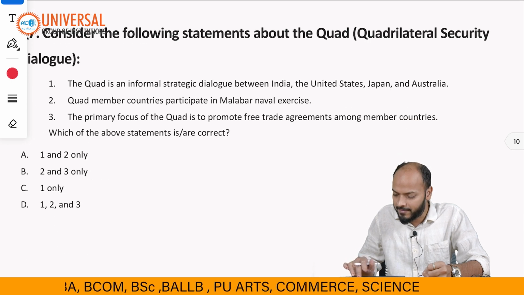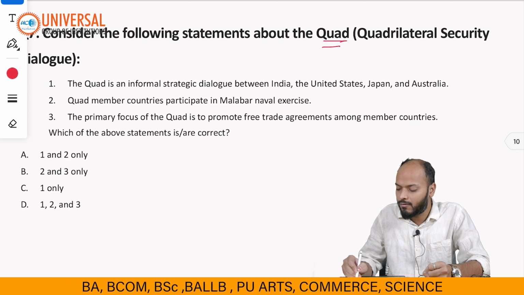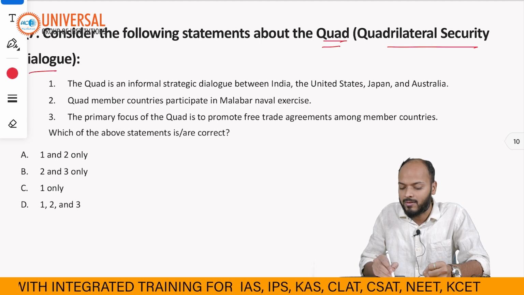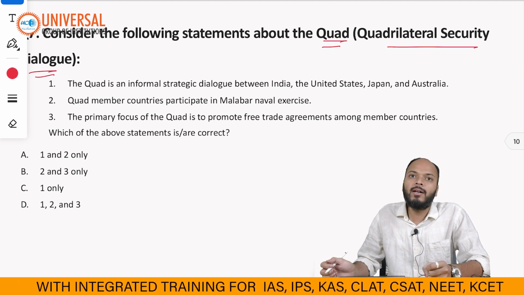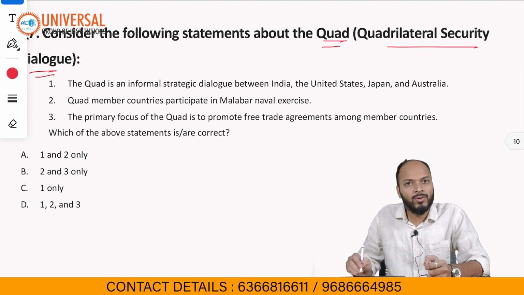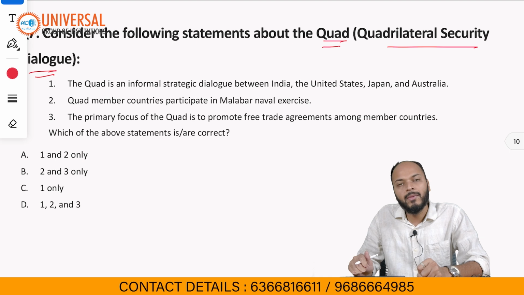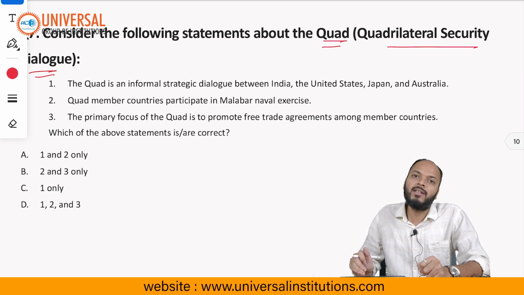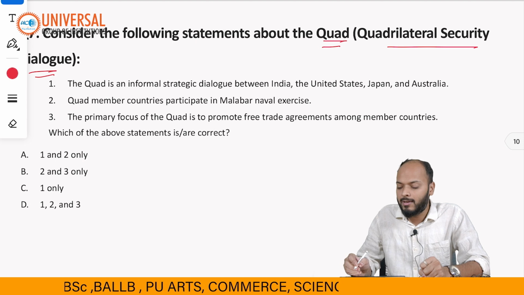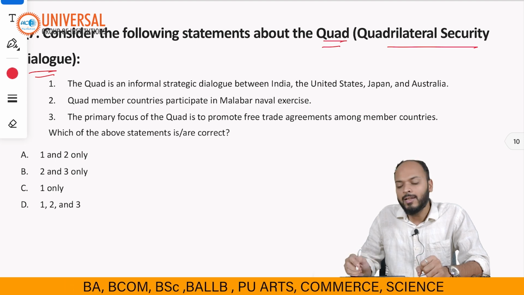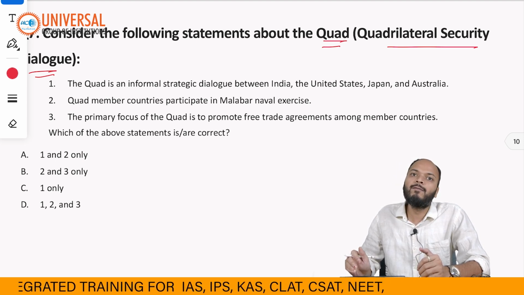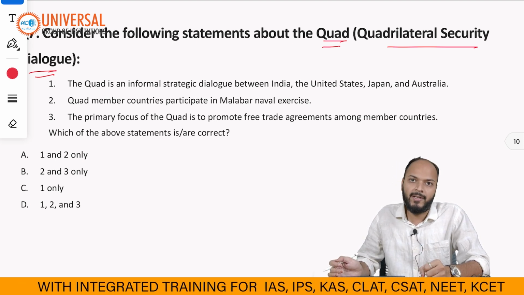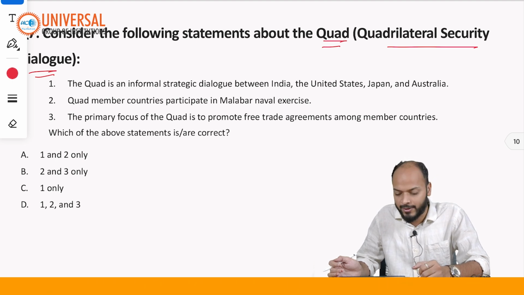Moving forward to the next question, it is about Quad, the quadrilateral security dialogue, right? As you all must be knowing, at the oath taking ceremony of Donald Trump, India's foreign minister, S. Jaishankar, also visited there, and on the sidelines of this event, the Quad foreign affairs ministers had a meeting, right? And hence Quad was in news.